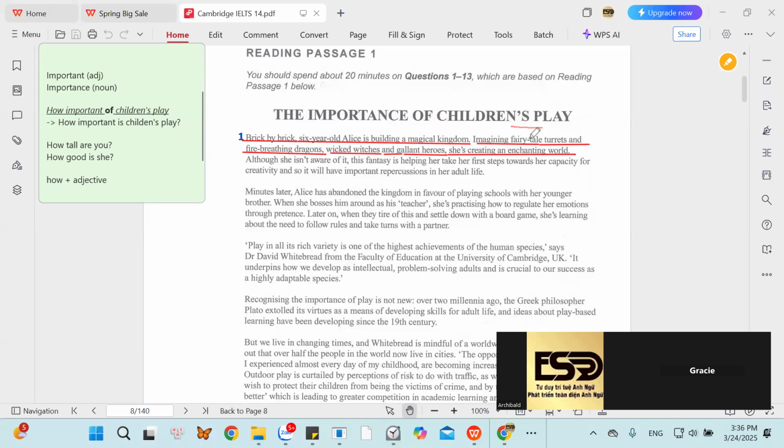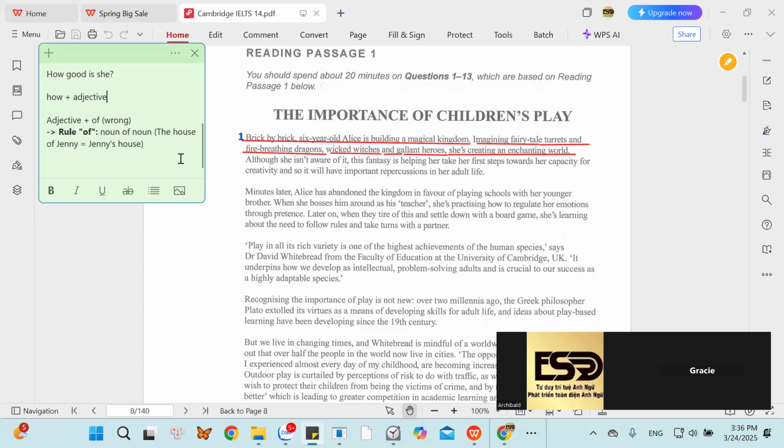So what is the difference between fairy tale and magical? English, please. I don't know how to say it in English, but I know it in Vietnamese. So is fairy tale connected to a magical world, or is fairy tale just an old story in the past?